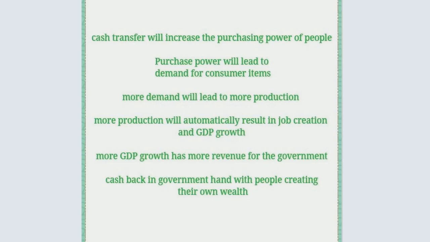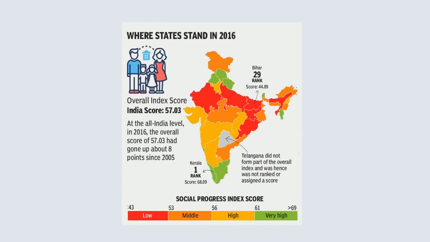Hope all goes well. At the same time, this scheme also helps the social index which India currently holds. Currently some states have a good social index, while some other states, mostly in northern India, do not have a good social index score. So when people get the universal basic income, that means every household will be guaranteed 10,000 rupees of minimum income. I think this index will go up and it will be leveled across India.